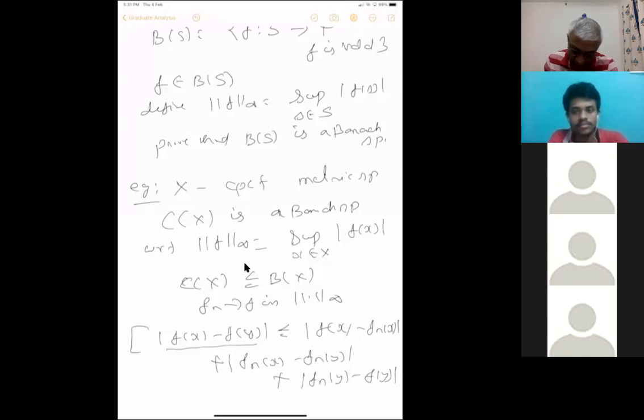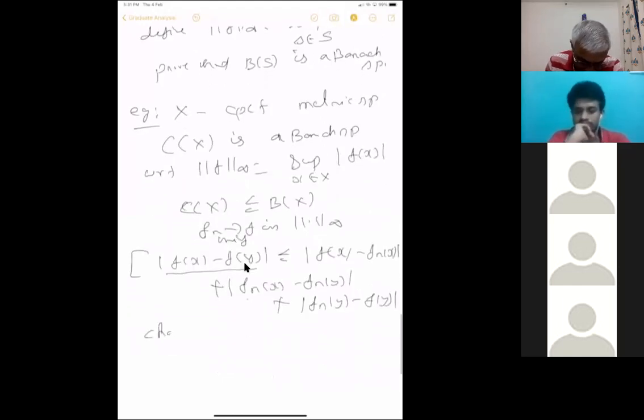You first choose an n where you are using the uniform convergence, because convergence in this norm infinity is uniform convergence. Since Fn converges to F uniformly, choose n such that mod Fn minus F is less than epsilon for all n greater than or equal to n naught.